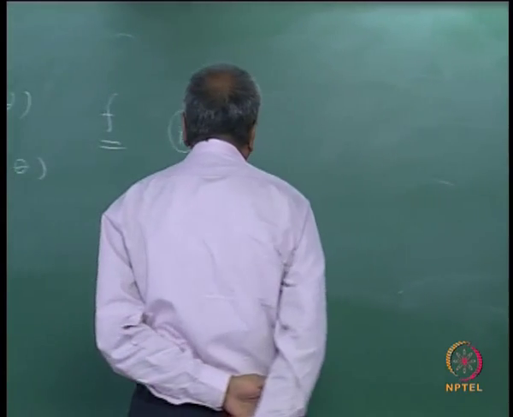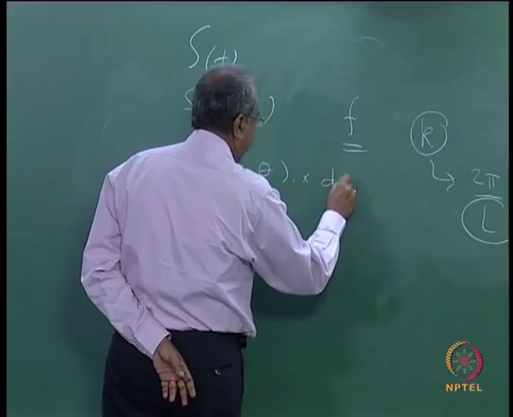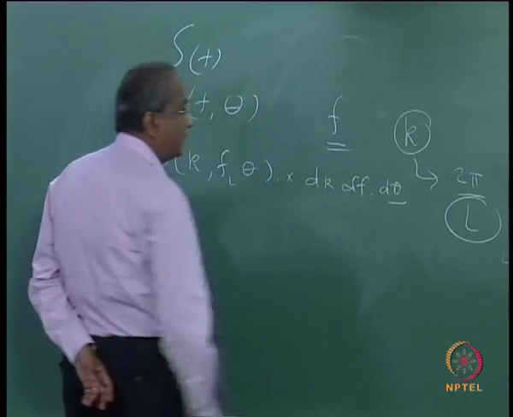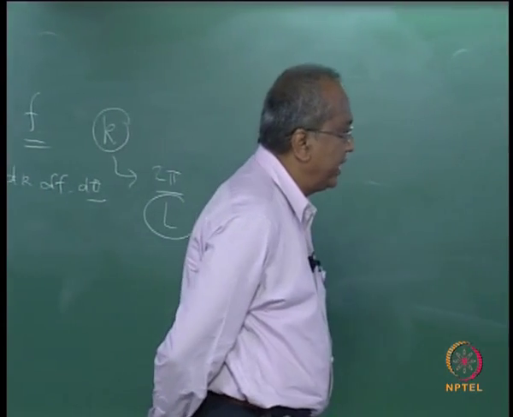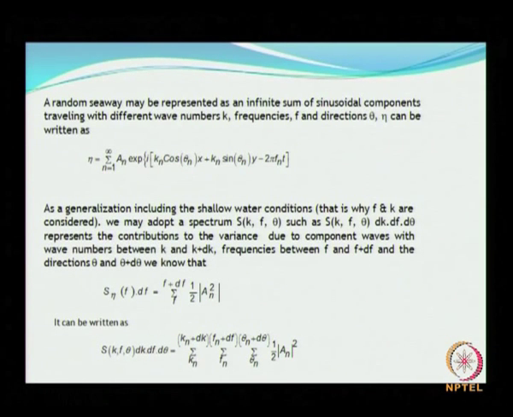Such that S into dk into df into d theta is going to give the contribution to the variance due to the component waves with wave numbers k and k plus dk, frequencies f and f plus df, and direction theta.